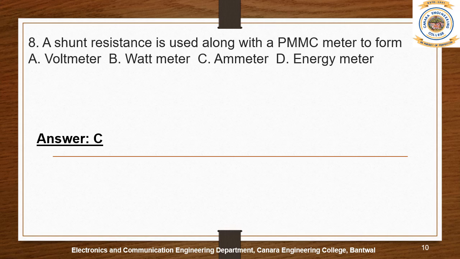First of all, what we should understand is that shunt resistance means a very small value of resistance. It's not in terms of mega ohms or kilo ohms. It has a very small value of resistance, and it is connected in parallel to the PMMC meter.